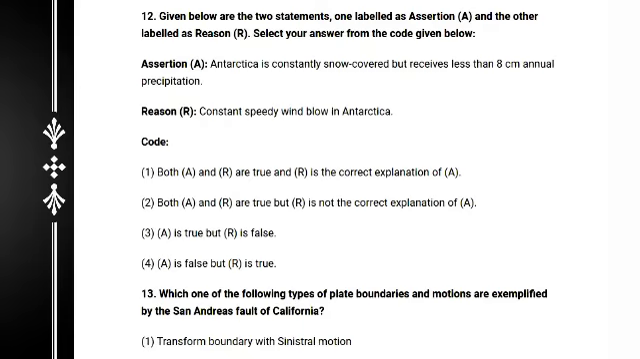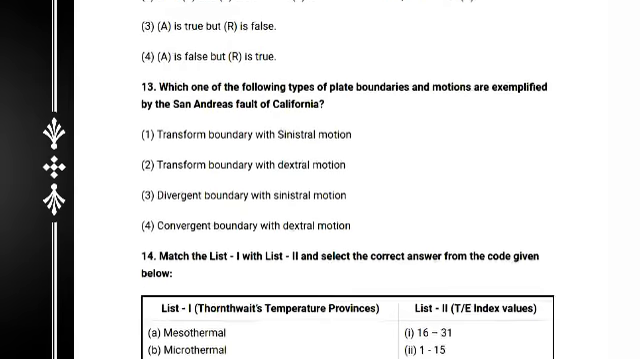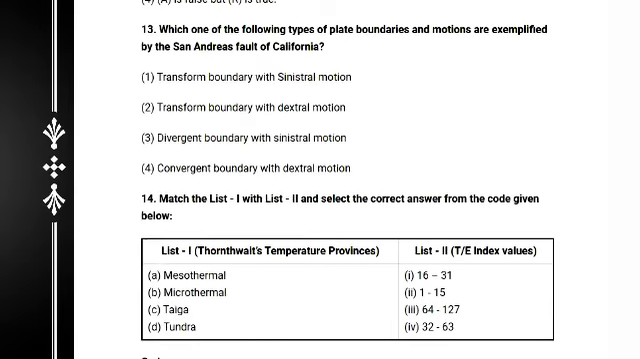And next, question number 13: which one of the following types of plate boundary or motion is exemplified by the San Andreas fault of California?